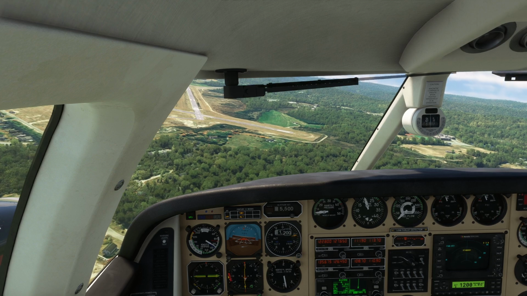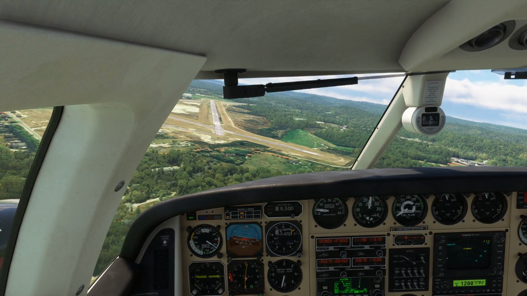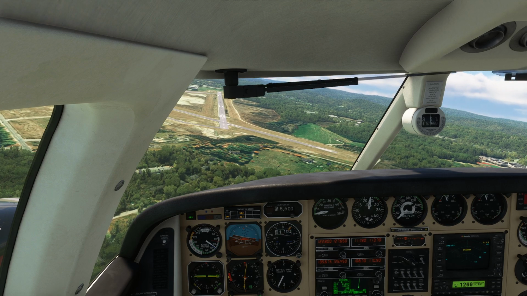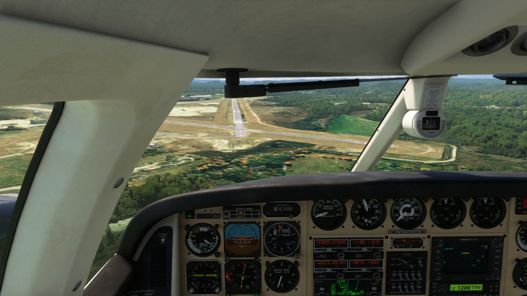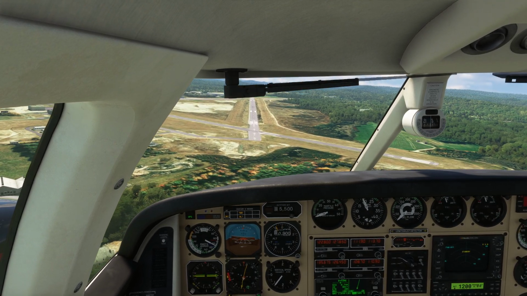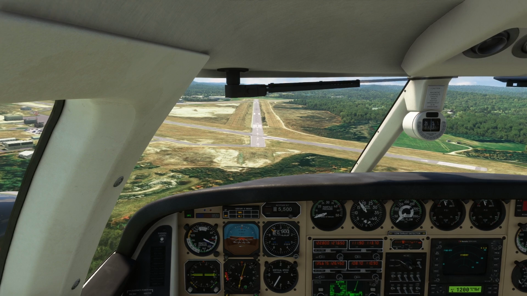After landing checklist includes flaps up, transponder standby, landing lights off. Don't forget to clear the runway and contact ground for taxi instructions.